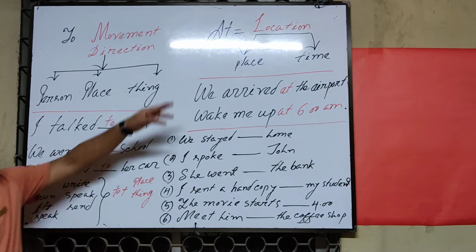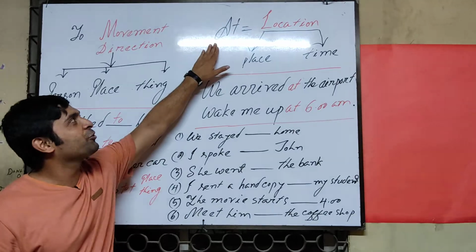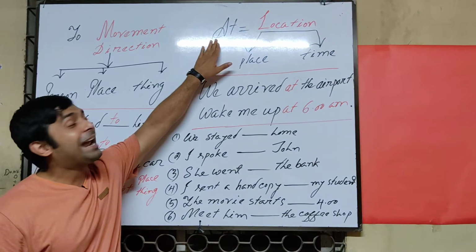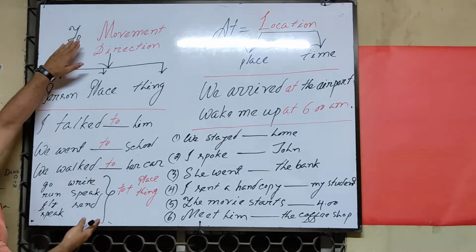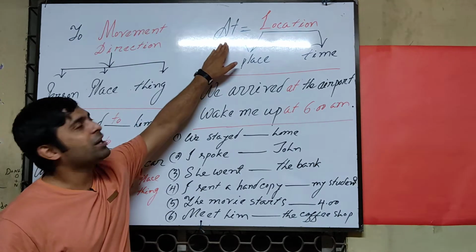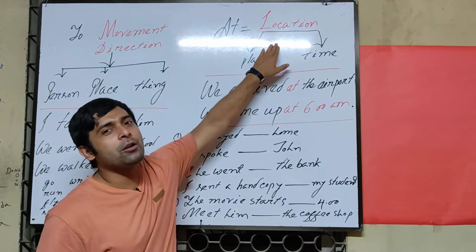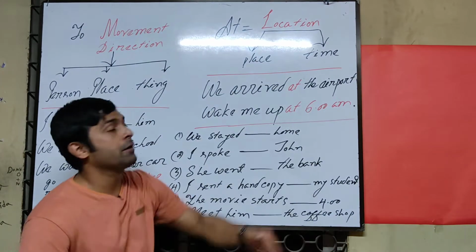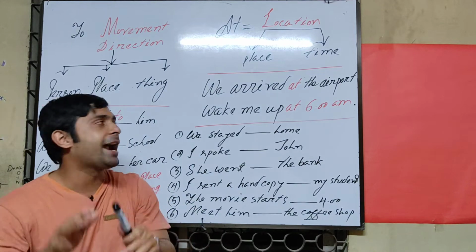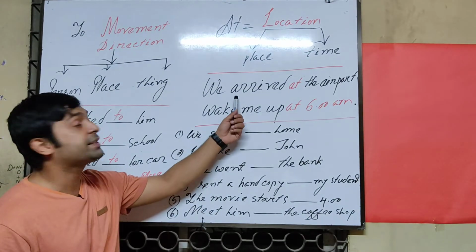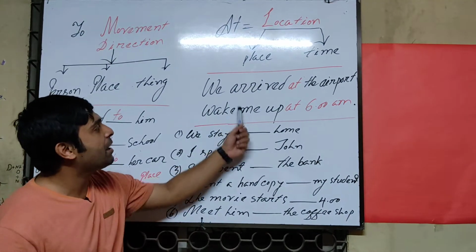Okay, next one. Right now, I would like to give importance to the preposition at. Already you got the point how to apply the preposition to. So what's it? It's at. This is a location. Before location or place or time, you can use at. So right now practically I am going to teach you here. You can see some of the sentences.